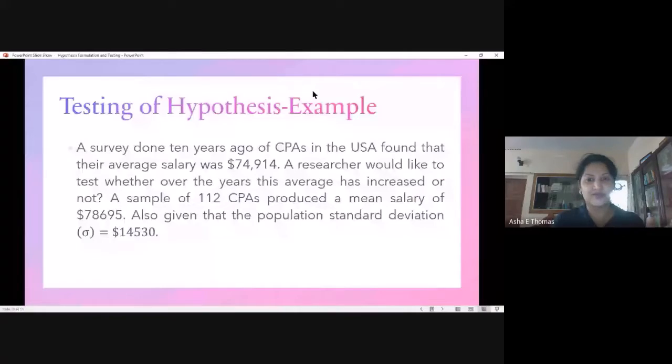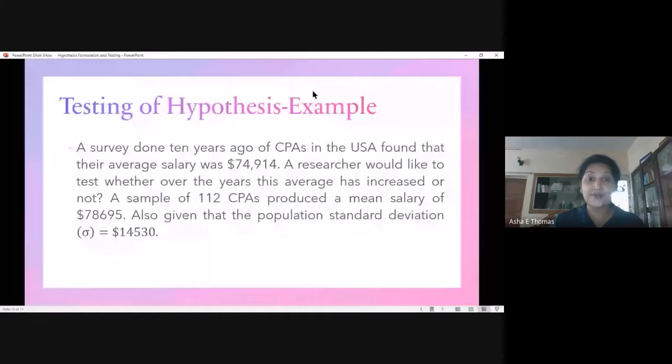The question says there is a survey conducted on chartered public accountants in the US, and it was found that the average salary for the past 10 years, based on the salary prevailing for chartered public accountants in the United States of America, is $74,914. That's the average salary.